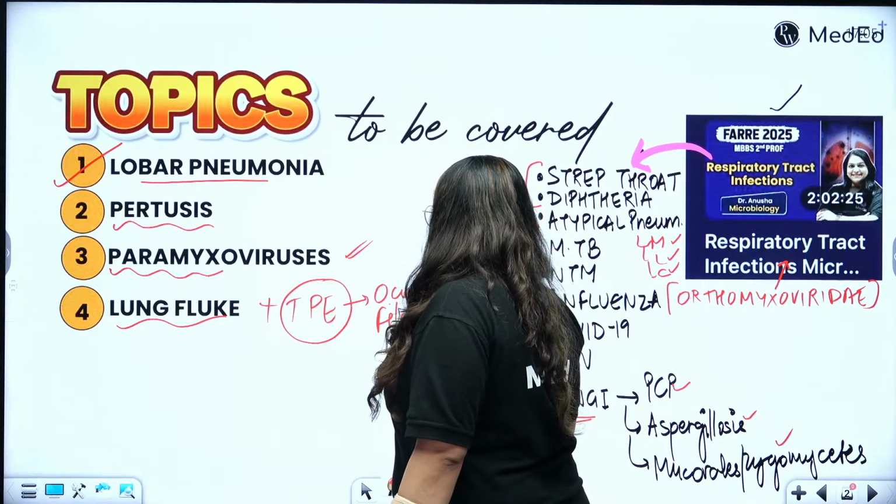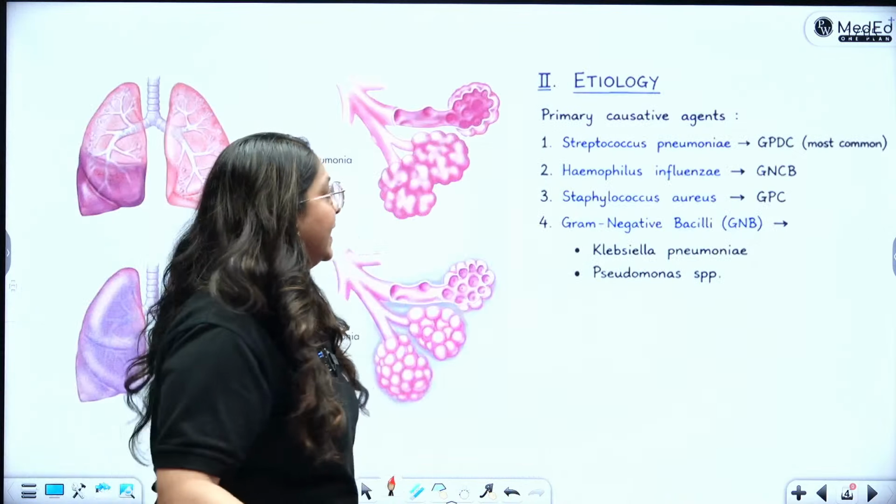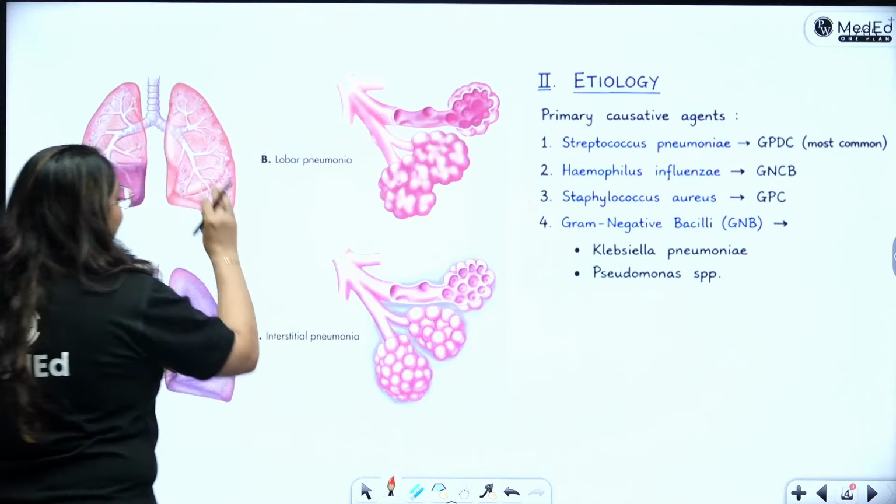So when we talk about lobar pneumonia, what is the difference between atypical and lobar pneumonia? Basically, if you have this diagram of the lungs and you have these alveoli in the bronchial tree, if the alveolus is filled with pus, then that becomes your lobar pneumonia, okay? It involves the entire lobes of the lung.